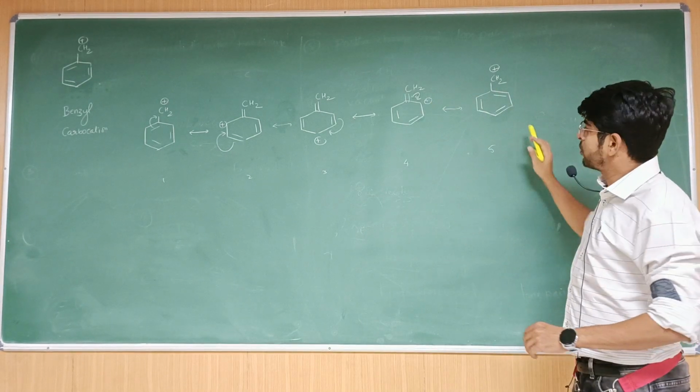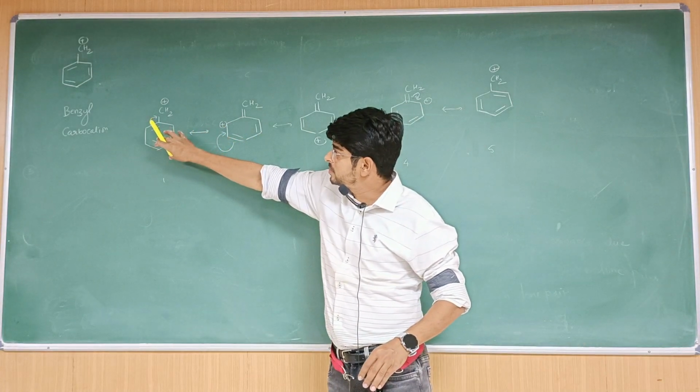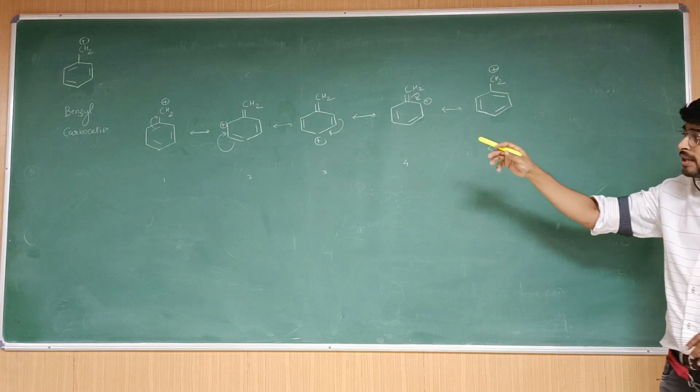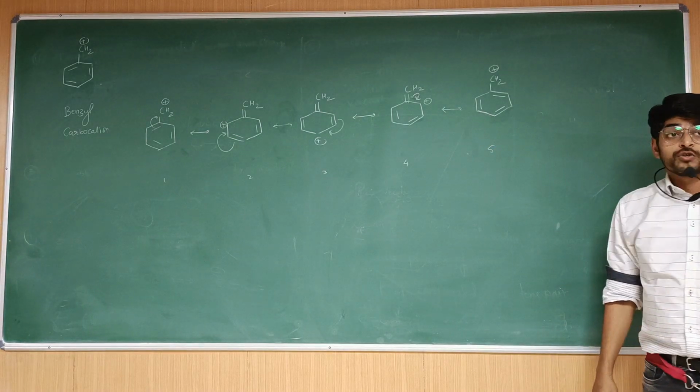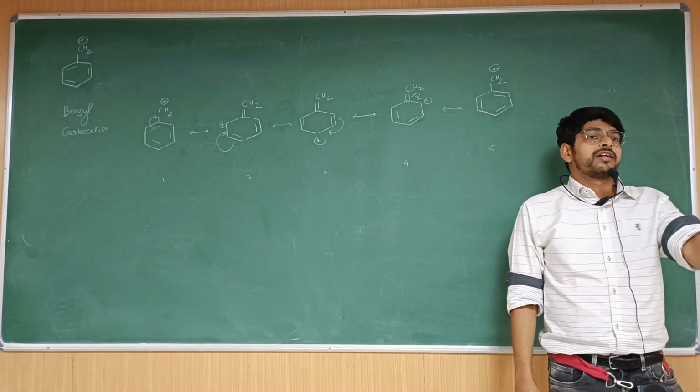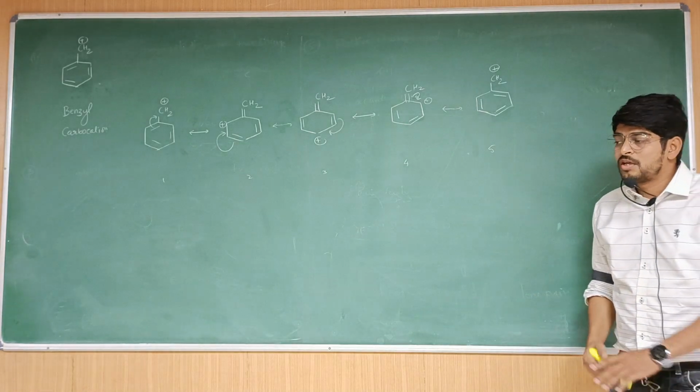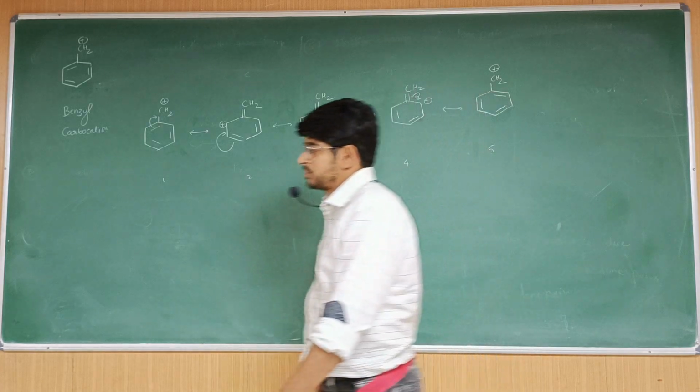If you look at the overall molecule, 3 bonds are like this. Now they have shifted in this direction. That is the new molecule that is obtained. So all these 5 are the resonating structures. All of them have the positive charge on a carbon atom. You can say 5 equivalent resonating structures are produced.